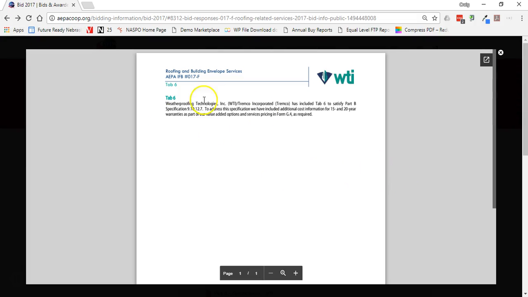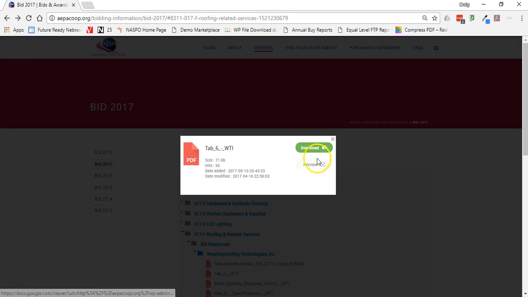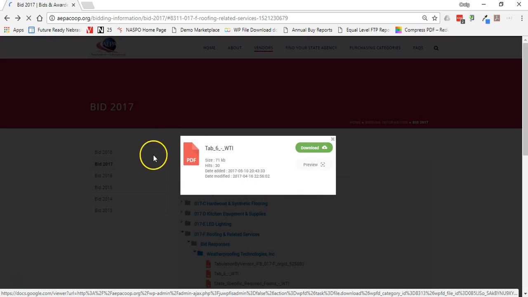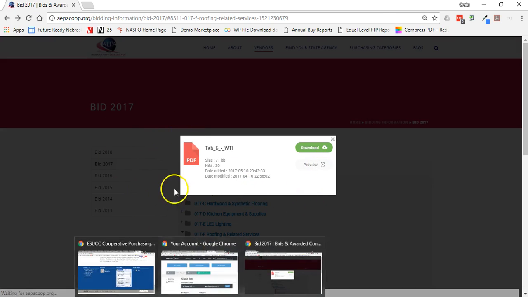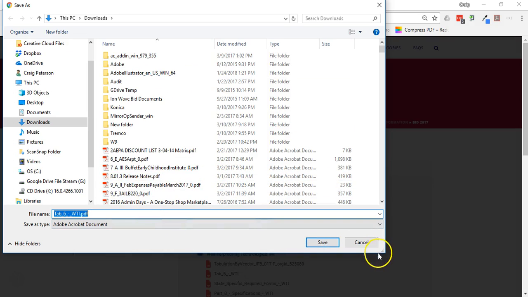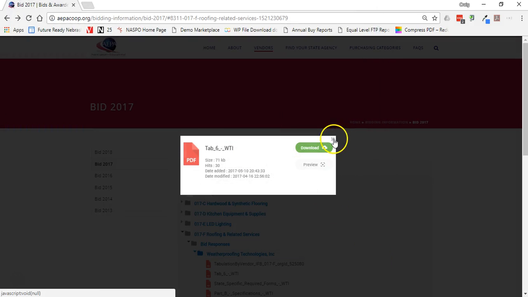If I hit my back button, well, I've got to close that, sorry. I can actually download this file to my desktop and save it if I wanted to. So your schools would have access to those files that are available and open those up by each file.